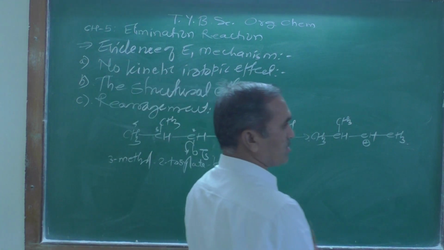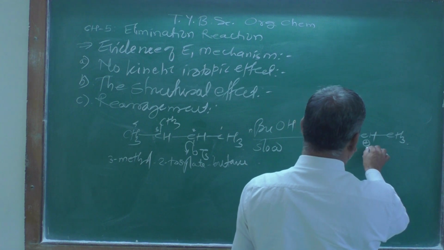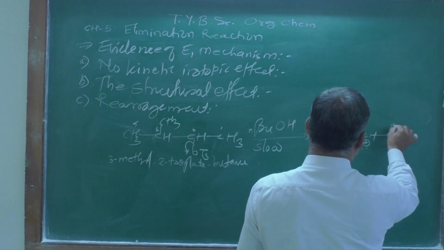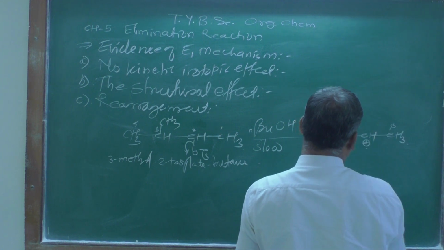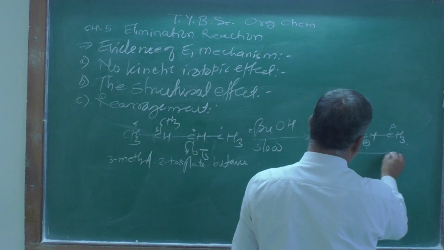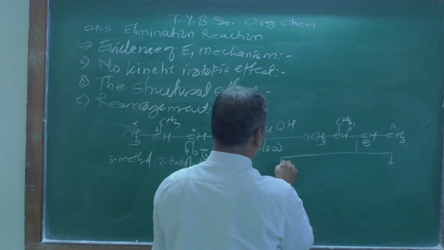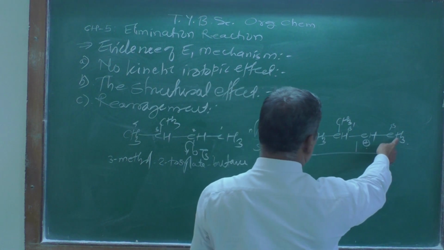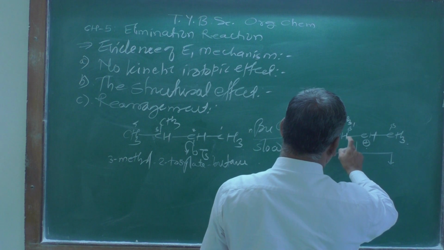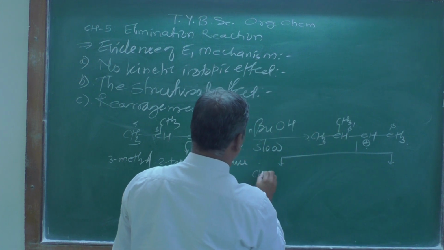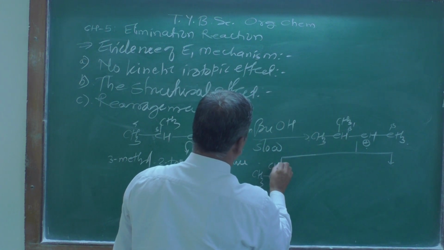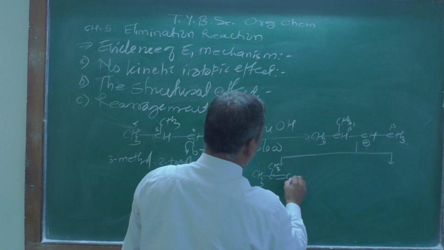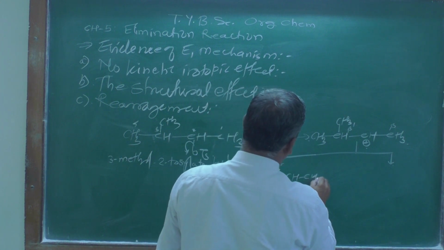This carbocation has a beta hydrogen, and after losing it we are going to get two products. When a beta hydrogen is lost from one side, you are going to get CH3, CH3, double bond, then CH and CH3.